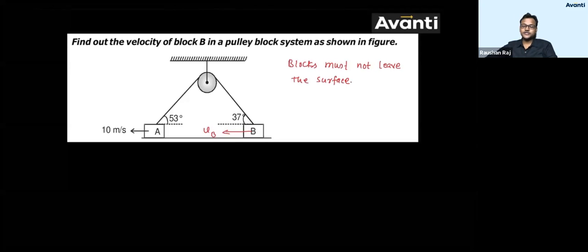This is another constraint, limitation, condition that we have to follow. The blocks must not leave the surface. That means there will always be contact between A and B. Then find the velocity of B. There are two constraints that we have to use.